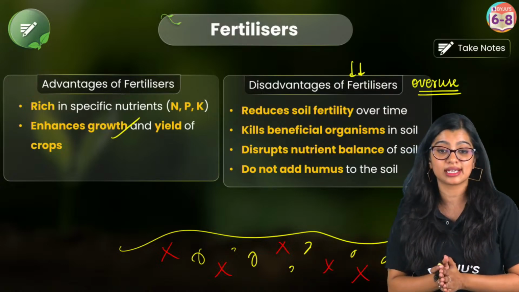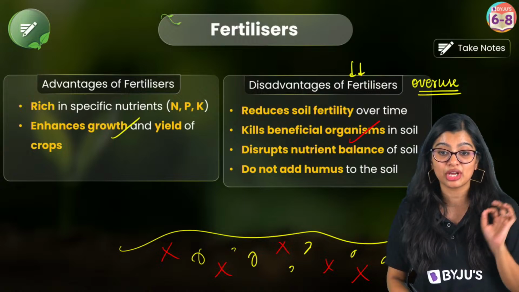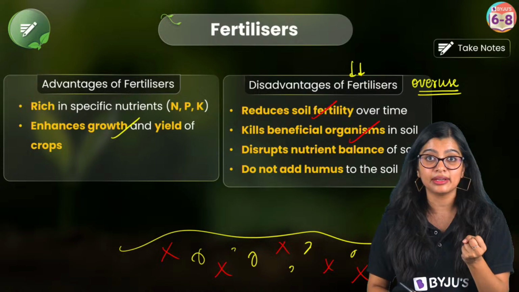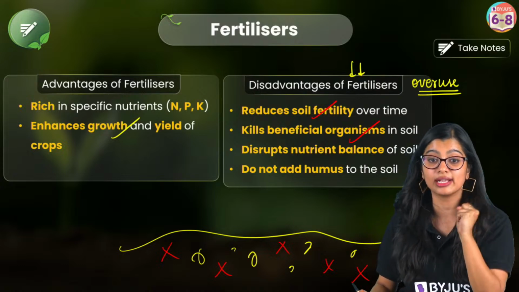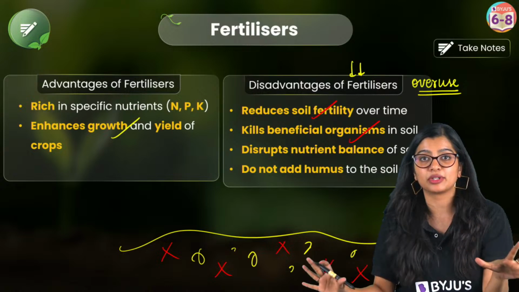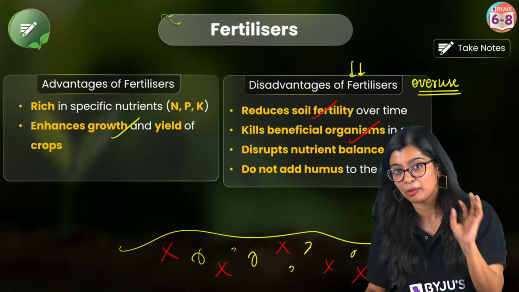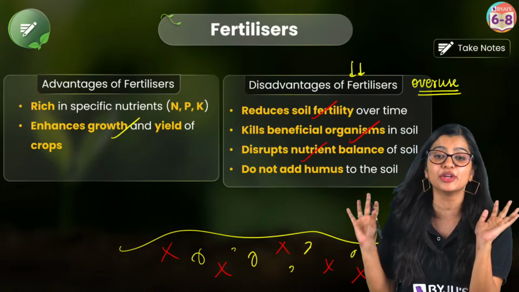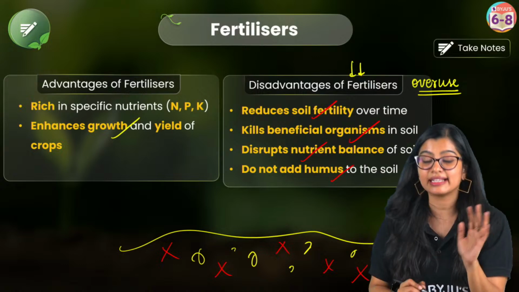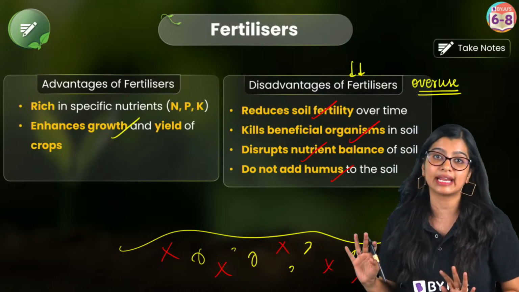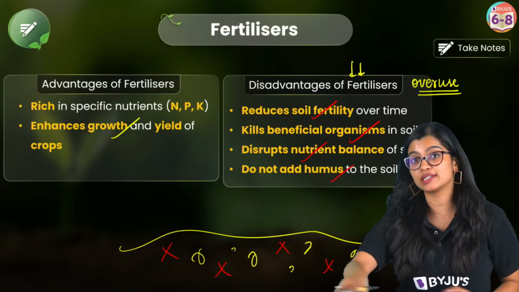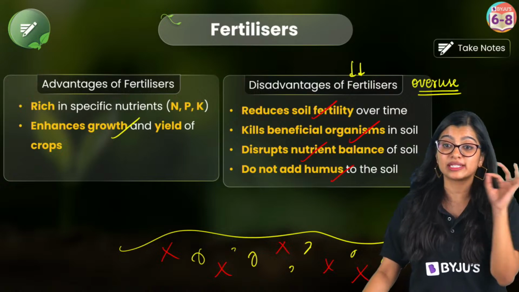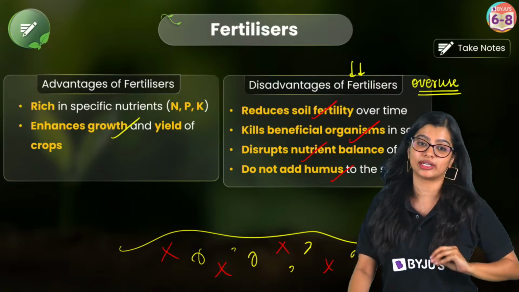Those organisms will not survive, so it will kill all the beneficial microbes, right? And of course we see that it will reduce the soil's fertility, and it will disrupt. So now what has happened? Naturally the soil was making nutrients, we have gone and added some chemical substances and we have disrupted the nutrient balance, right? Which is why it does not contribute to any organic matter getting added at any point. And of course eventually it can lead to eutrophication as well, right? So we see that these are some negative effects of fertilizers.